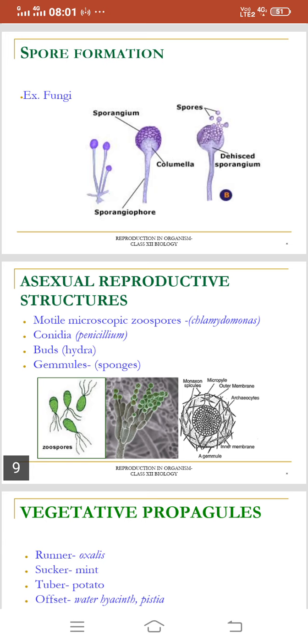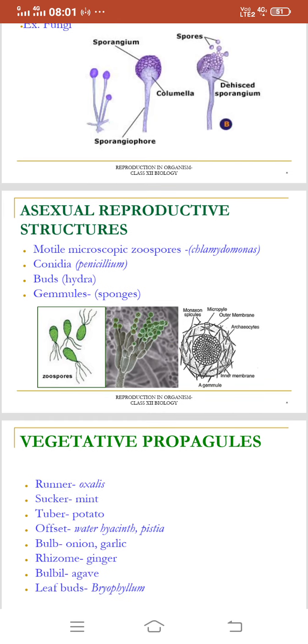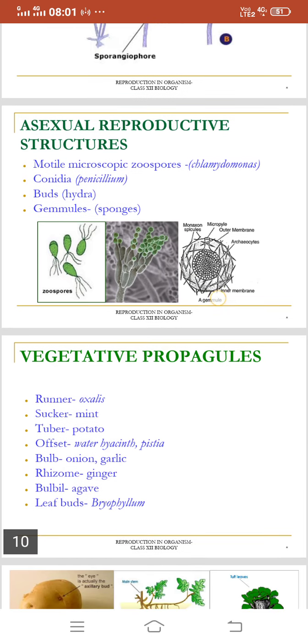Second structures are conidia, example Penicillium. Third, buds, found in Hydra, and fourth structures are gemmules. They are found in sponges. So you can see in this slide the zoospore structure, then you can see the various types of other asexual reproductive structures.